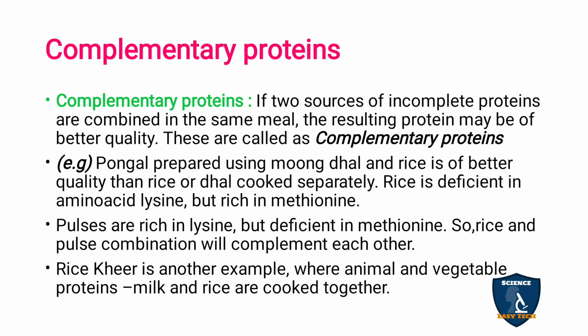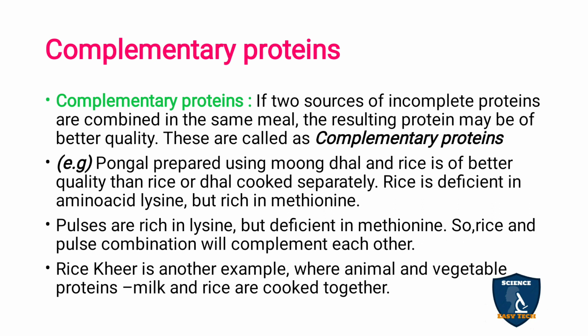Suppose you are making pongal. In pongal you add rice and moong dal, mix it and cook. Rice is deficient in the amino acid lysine, but rice is rich in methionine. Pulses are rich in lysine but deficient in methionine.